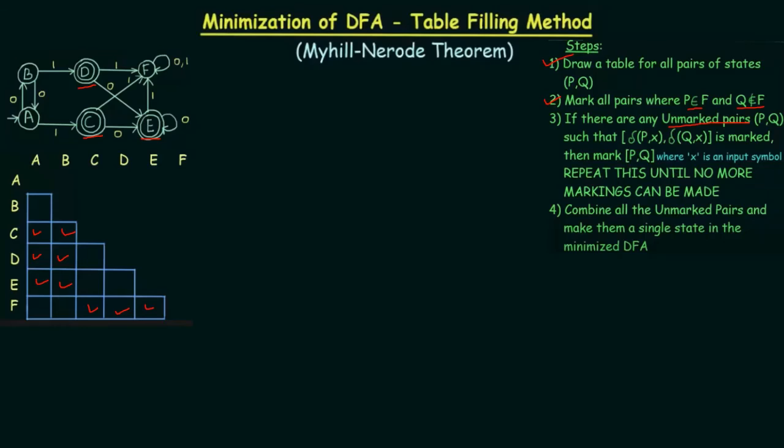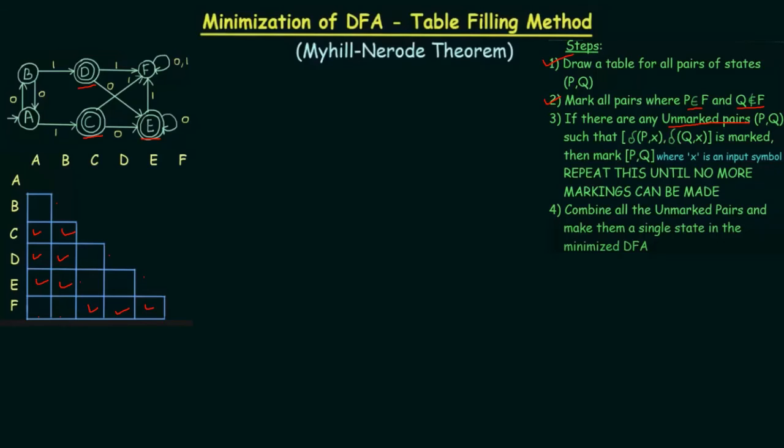So unmarked pairs are this one, this one, this one, this one and these two. Okay, we need to check for these 6 boxes where we can put a mark. So let's start with the first one. So for B, and we are looking at B and A. Okay, so that is the pair.